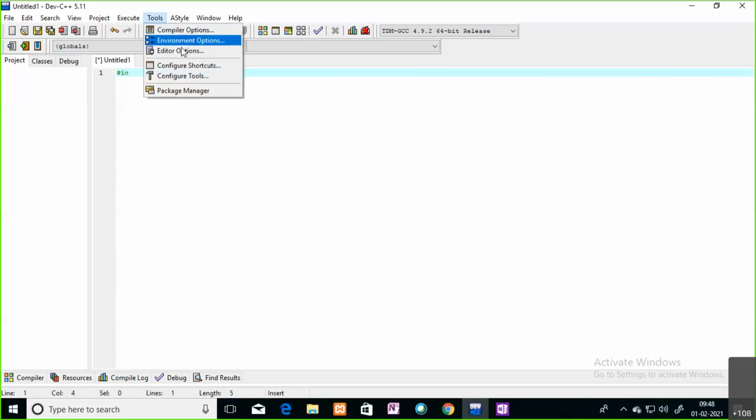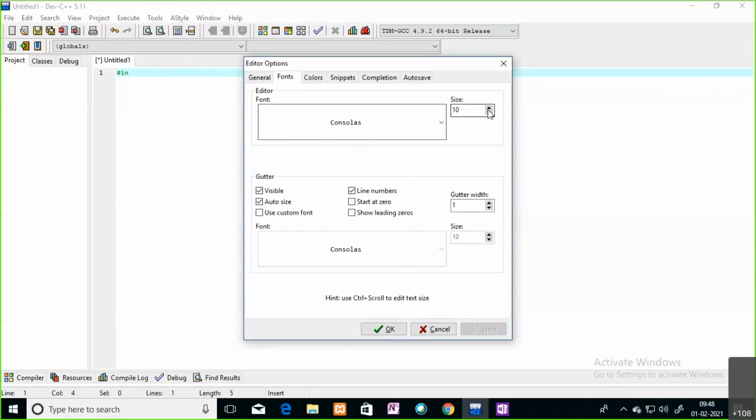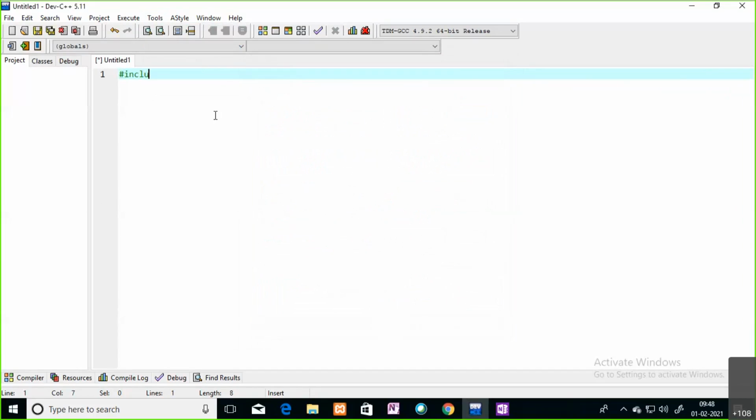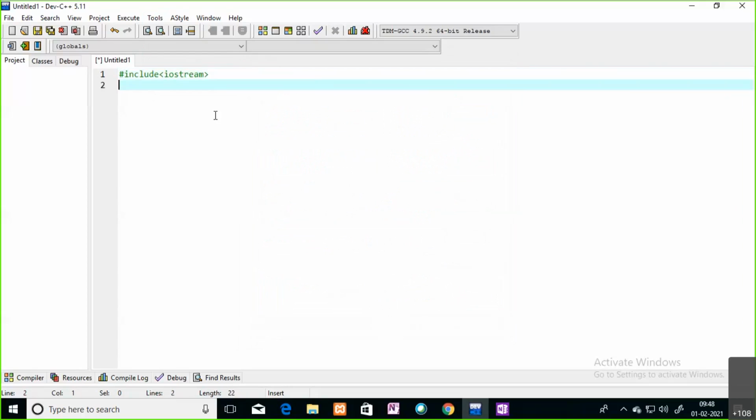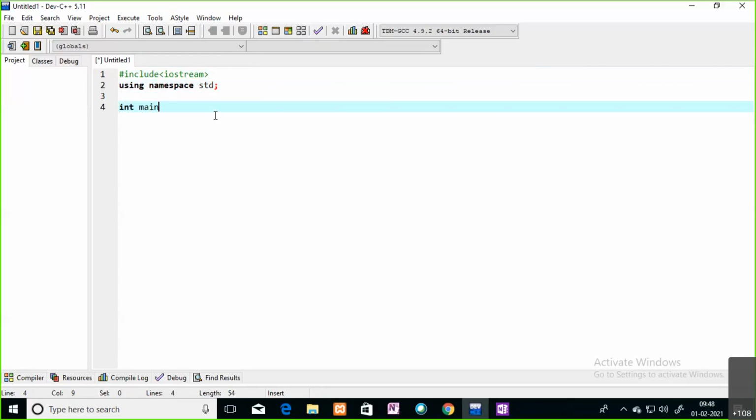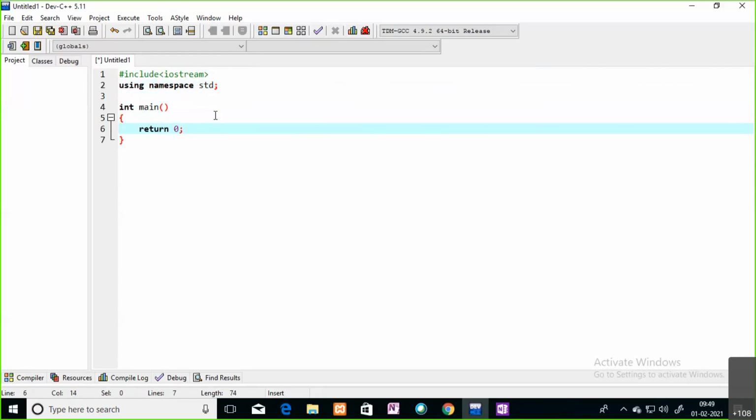I will increase the size. iostream is our header file, and then the namespace. The namespace is std. Then I'm writing the main function. The main function signature is int main, open bracket and close bracket. It has to return some value, so here I'm just returning 0.